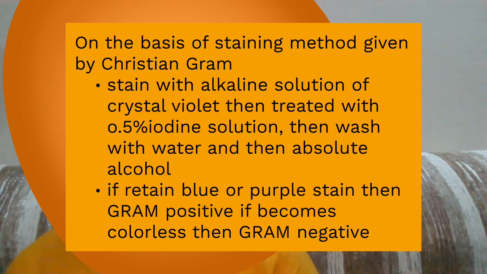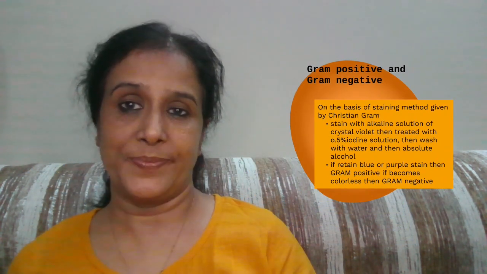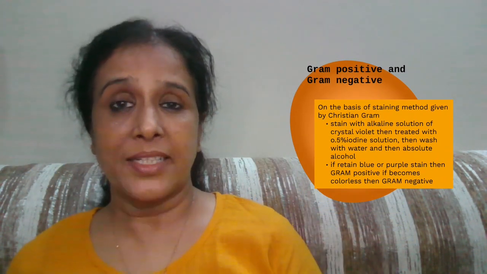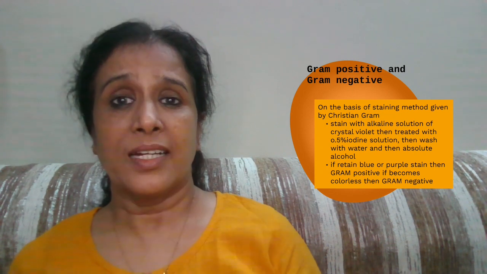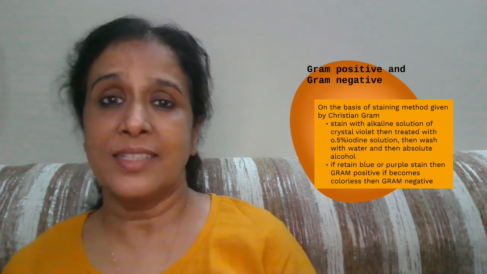If bacteria retain the color, if they still appear blue or purple, then they are called gram positive. If they lose their color and become colorless, then they are known as gram negative. Gram positive bacteria are supposed to be antibiotic susceptible.